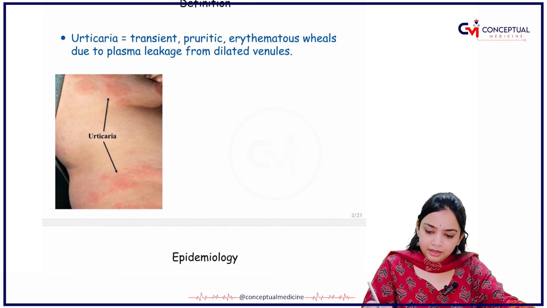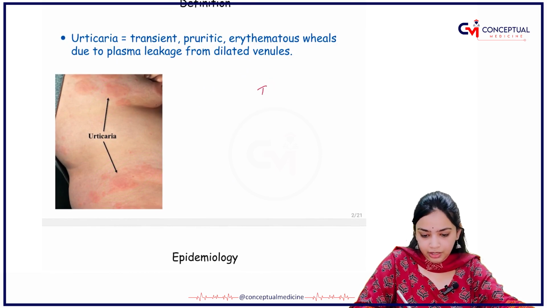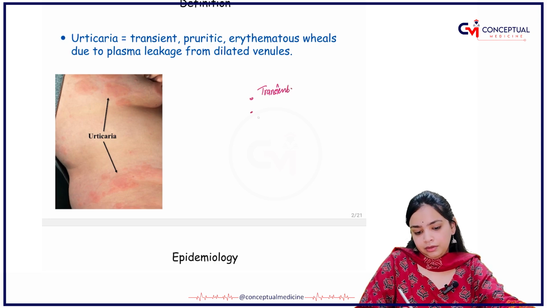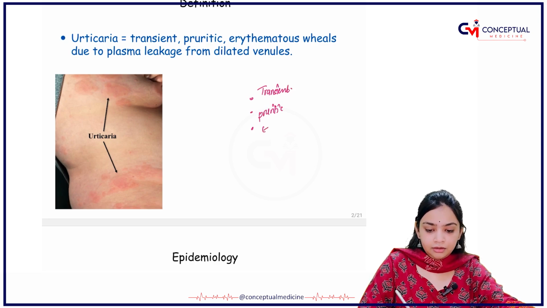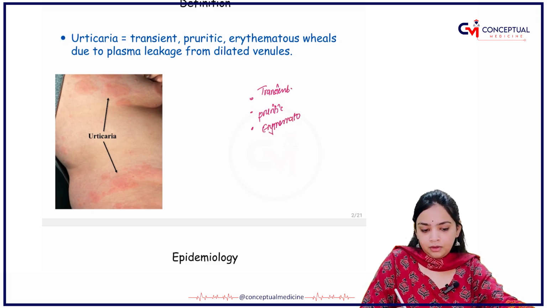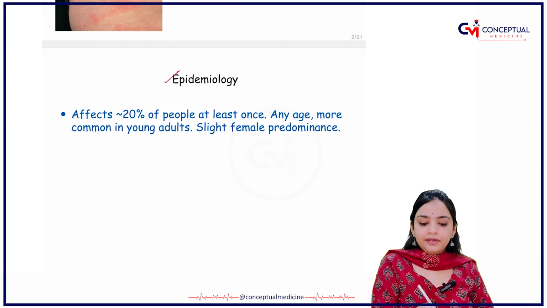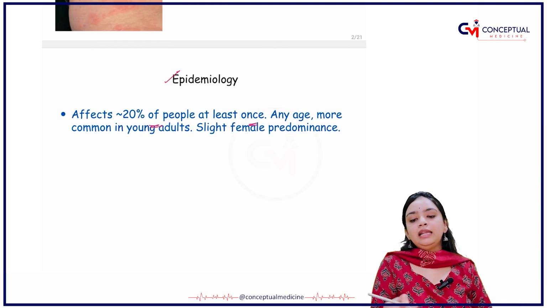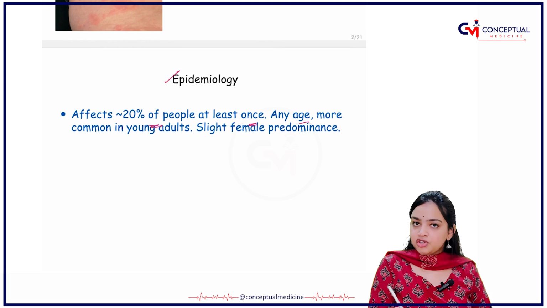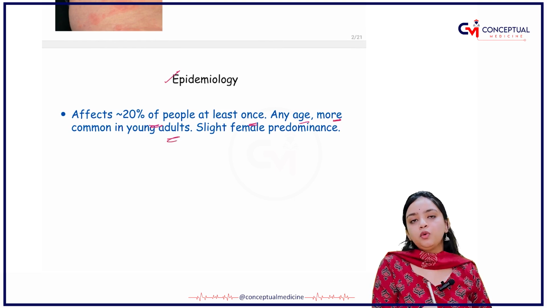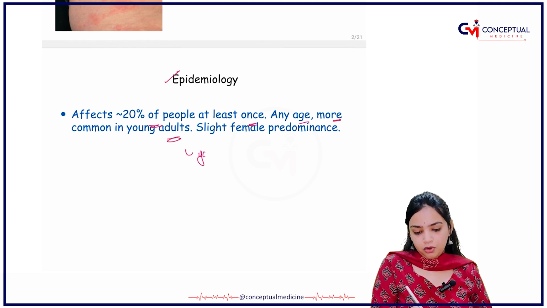So what we have read is that they are transient, pruritic and edematous wheals. If I talk about the epidemiology, they affect at least 20% of people at least once. Any age can be affected, and it is more common in young adults.